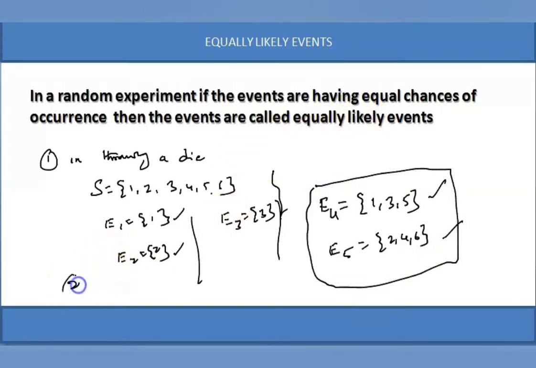An easy example is when a coin is tossed, getting head and getting tail. Getting head is event 1. Getting head and getting tail are equally likely. What is the possibility of getting head? 1 by 2. What is the possibility of getting tail? 1 by 2, 50% chances. They are equally likely events. So if an experiment is conducted and the events have equal chances of occurrence, then the events are called equally likely events.